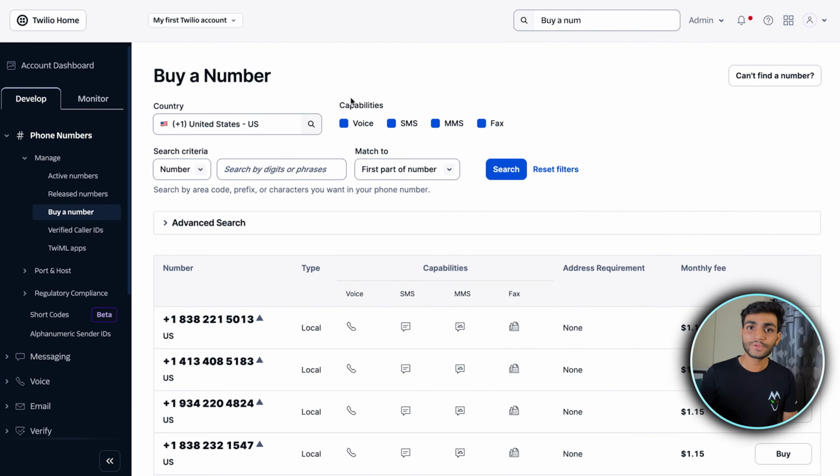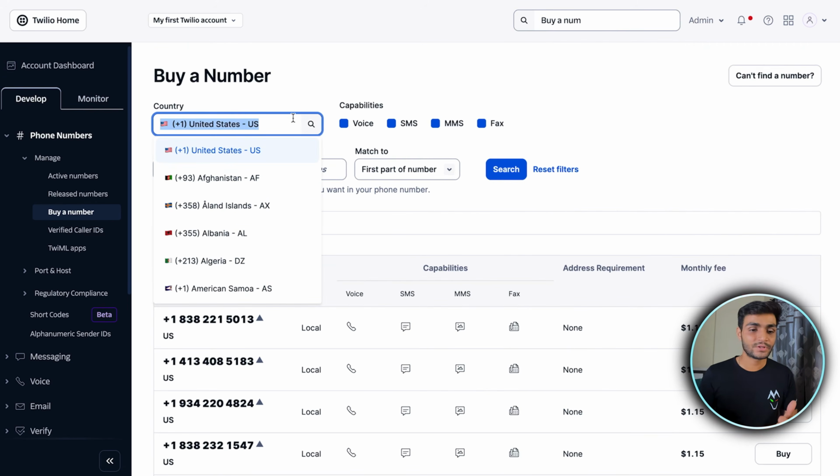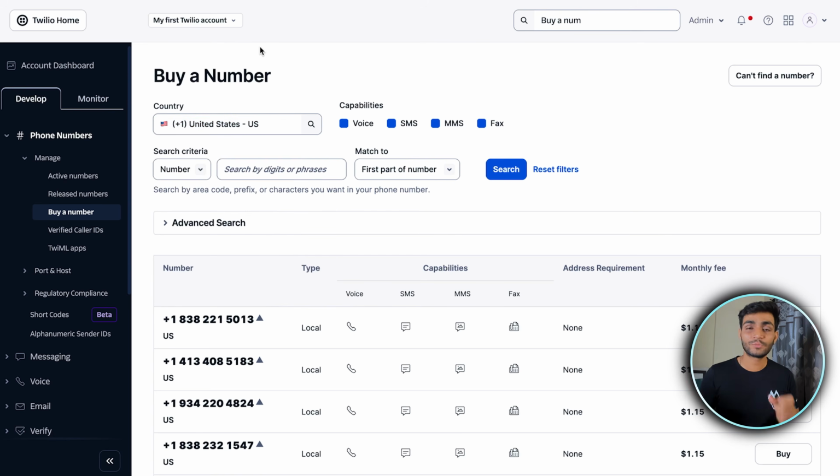So once you are here, search for the country in which you are residing. For India, the number is not available over here. If you want, you can buy your own number and link that number to Twilio. But if you want to do the testing part, you can just come over here and use a US number. By default, you will be getting some free credits, $15.5. So using that only, we are going to buy the number. We are not going to pay anything.